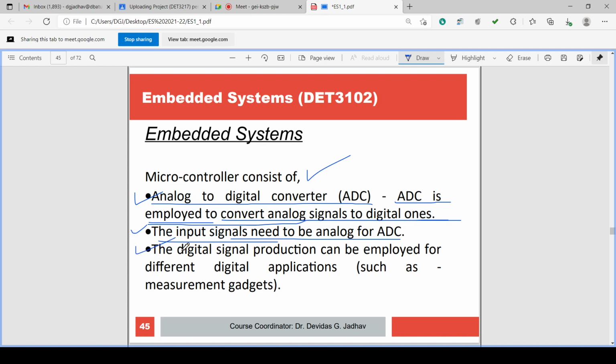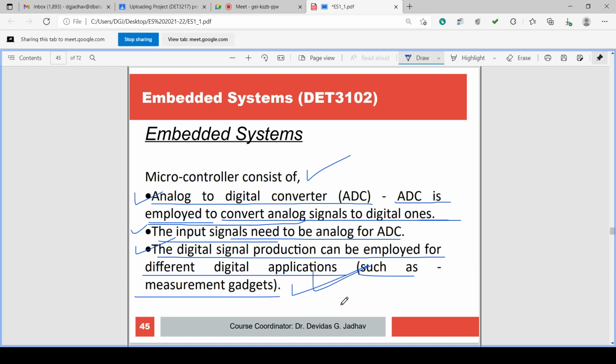The digital signal produced can be employed for different digital applications, such as measurement gadgets.